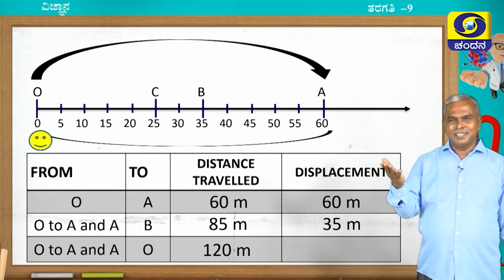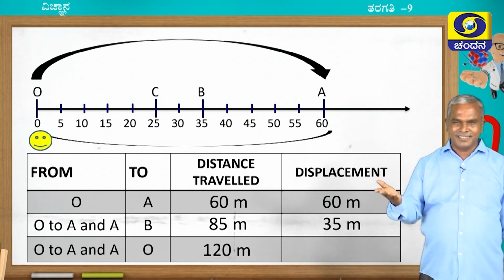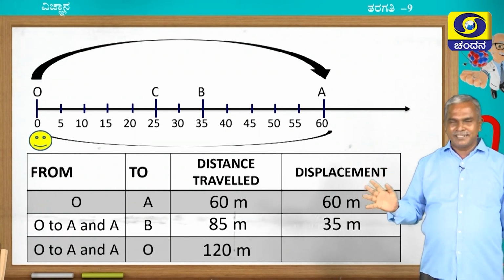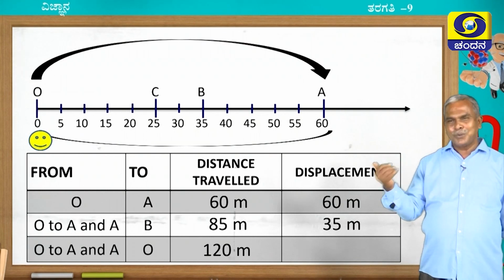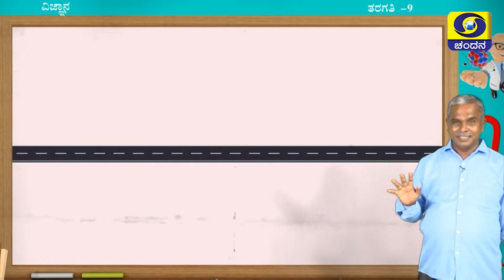Some students already started laughing. What is this question, sir? O to O, how much distance is there? Nothing is there. Yes, you are right, nothing is there because from O to O, there is no distance. The situation is very clear and you managed to understand how to calculate distance travelled and displacement effectively.